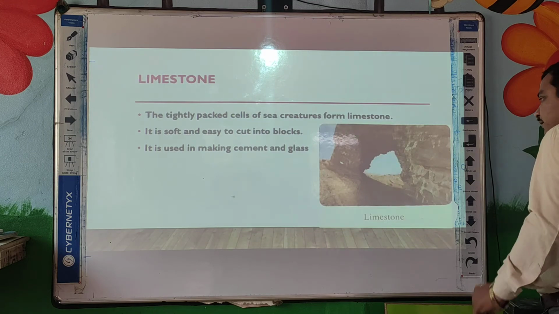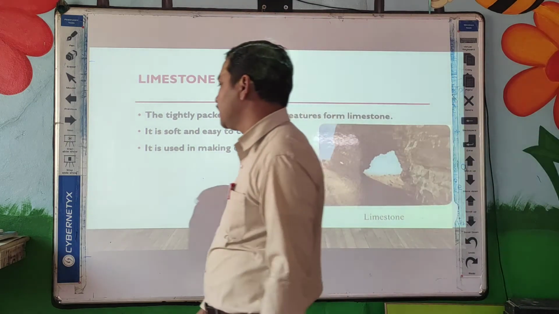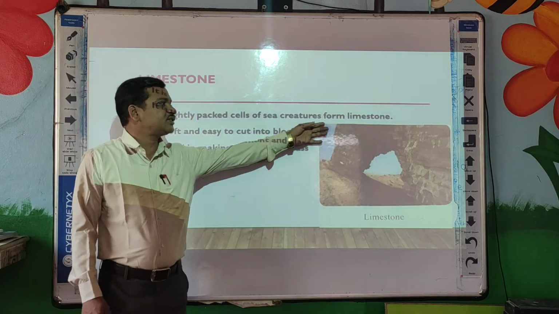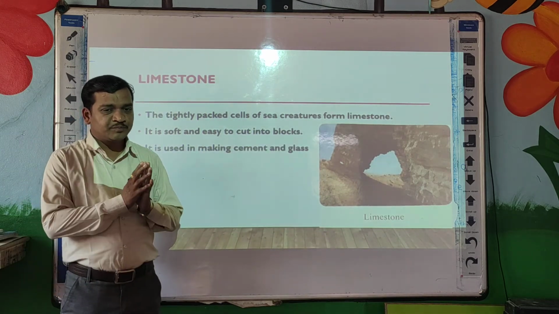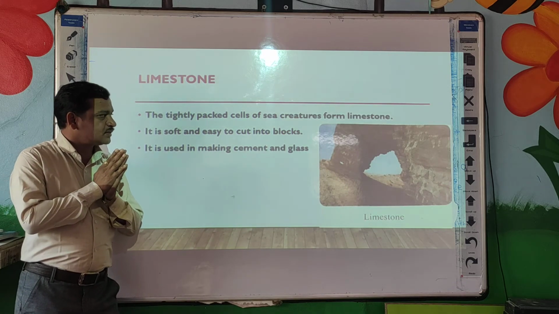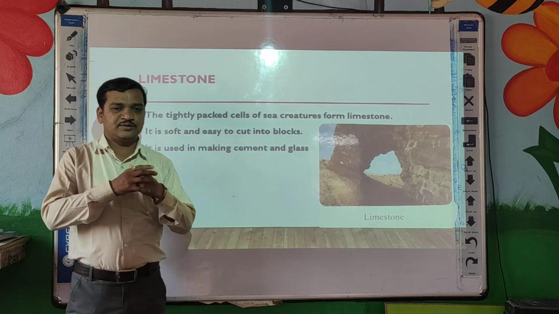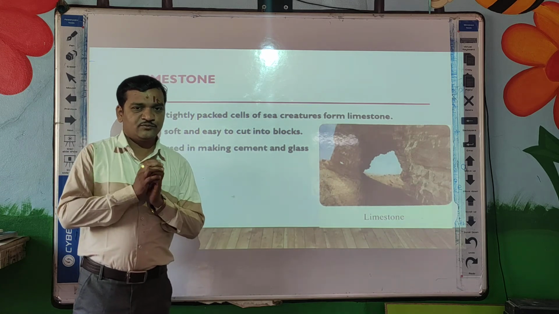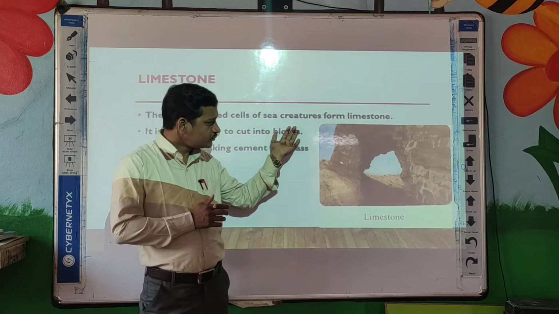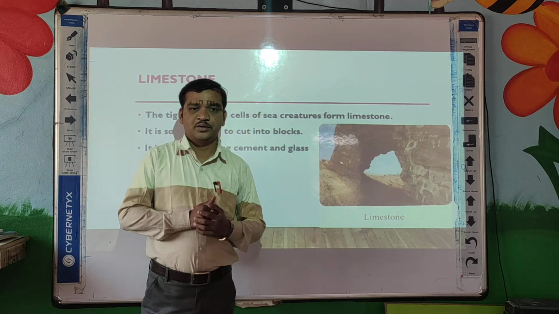Next type, that is limestone. Can you see here? This is the limestone. The tightly packed cells of sea creatures form layers, and from these layers limestone is formed.